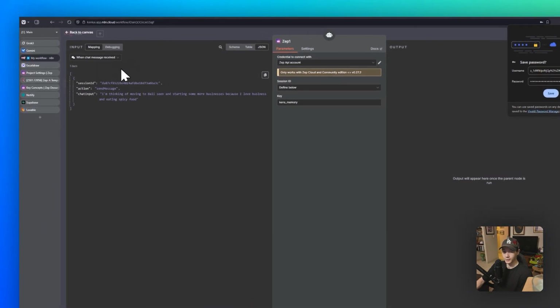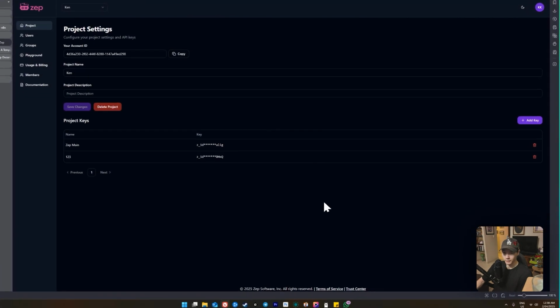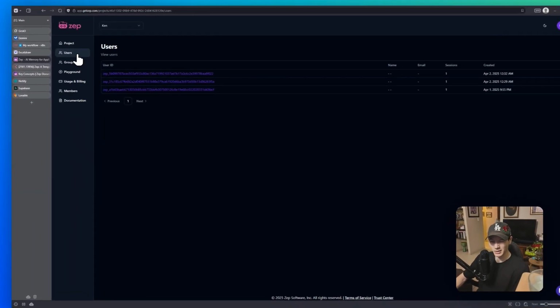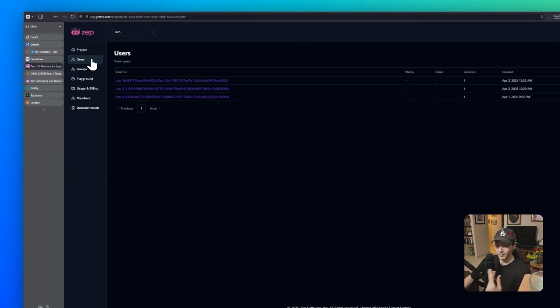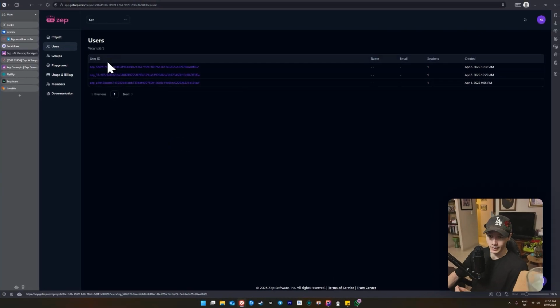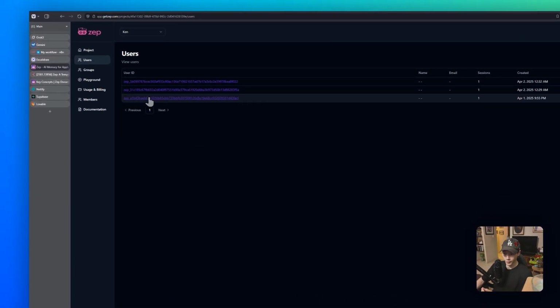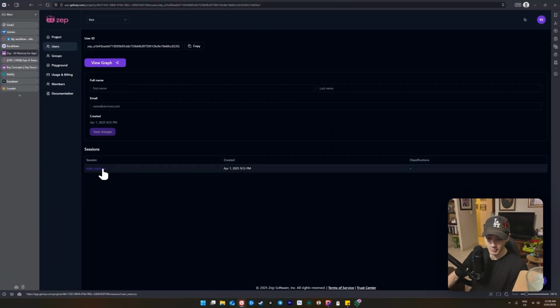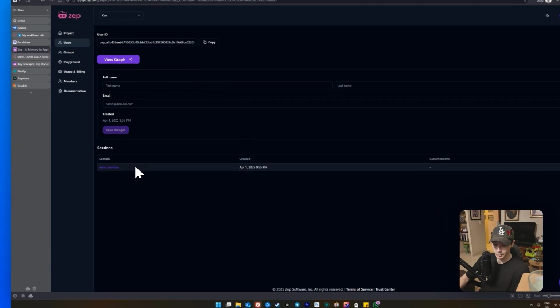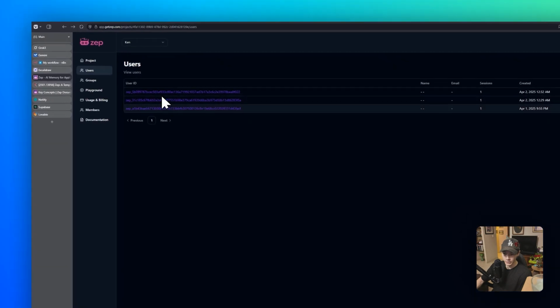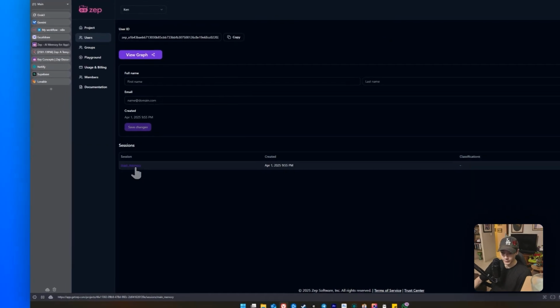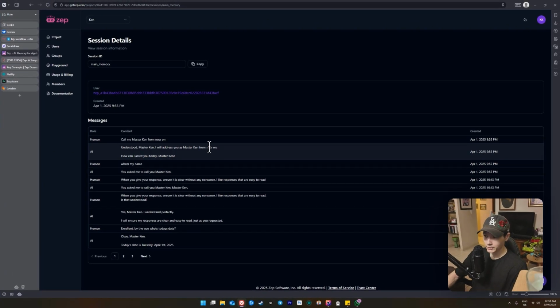Now, for accessing your memories, we're going to jump back over to Zep. We're going to go to users, because it does get a little bit confusing. I'm thinking users, it's just going to show my account, but it's actually showing you memories as well. Now, if I go through my third one here, we can see main memory. Okay, so that's the one I was just using before. That's where you can also see your graph right here. But if we click on main memory itself, we can see all the conversations that I just went back and forth with as well.